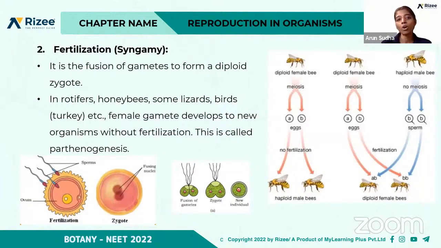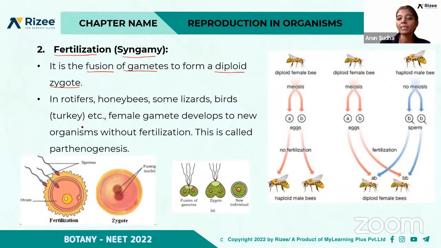So till now we saw about the pre-fertilization events. What are the pre-fertilization events? First is gametogenesis, that is, there must be the formation of gametes. After the gametes are formed, then the gametes should be transferred. After the gametes are transferred, what is the next stage? There must be a fusion of gametes, right? So fertilization, which is also called syngamy, is the fusion of gametes to form a diploid zygote.